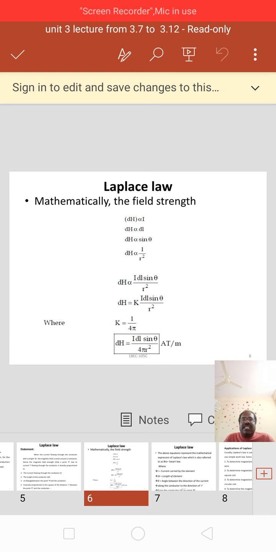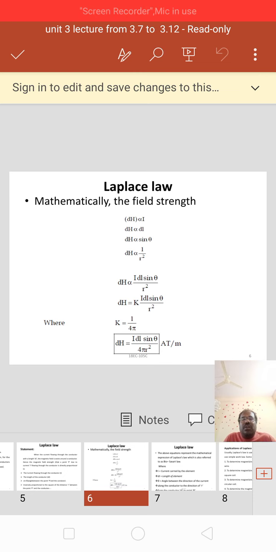Mathematically, the field strength is written as dH proportional to I, dH proportional to dl, dH proportional to sin theta, and dH proportional to 1 by r square. See here, all are proportional to dH only. Combining all these relations, we get dH proportional to I into dl sin theta by r square.